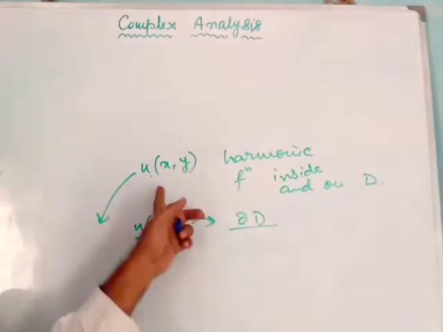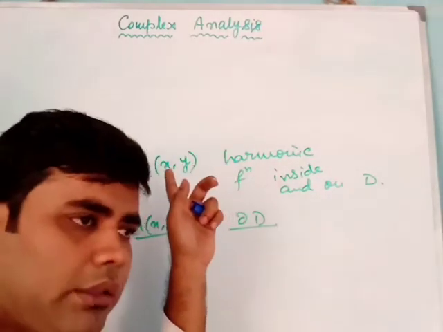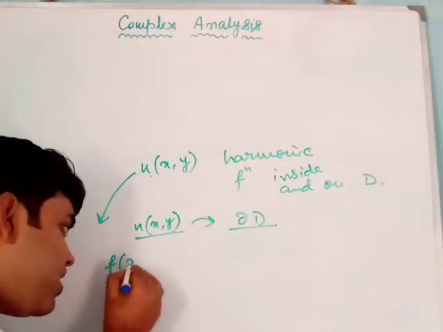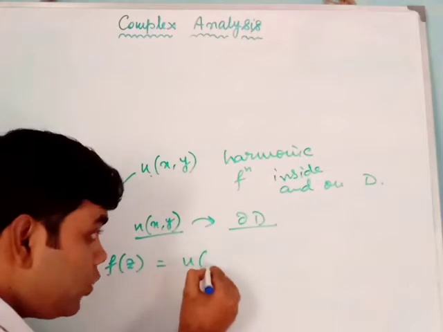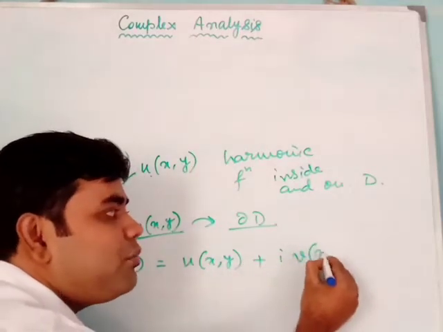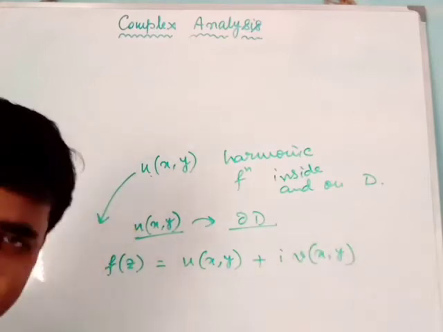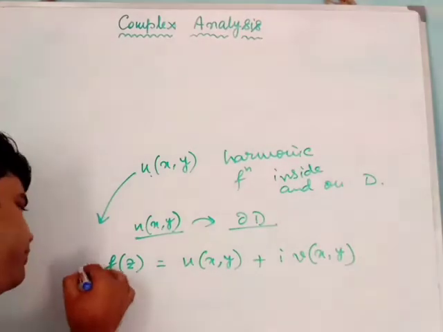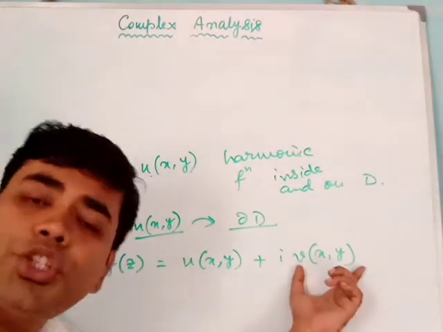So u(x,y) will be the real part, and I will get a function f(z) which will be analytic, which will have u(x,y) as its real part, and its harmonic conjugate v(x,y) will exist as its imaginary part. How do I get that harmonic conjugate function?